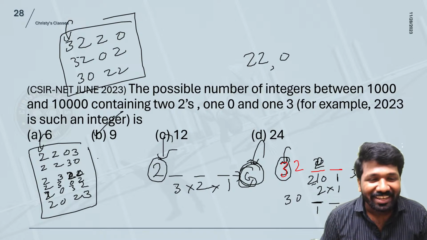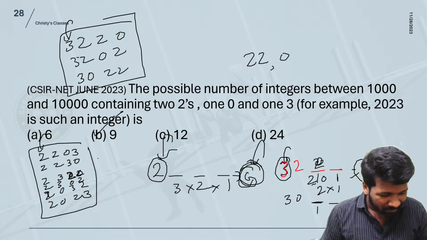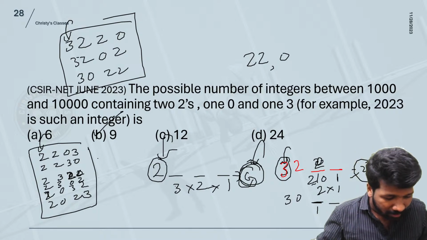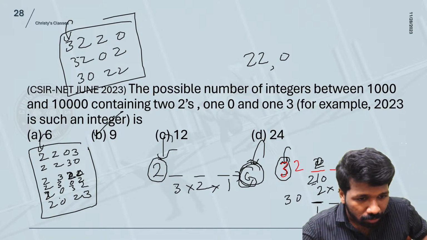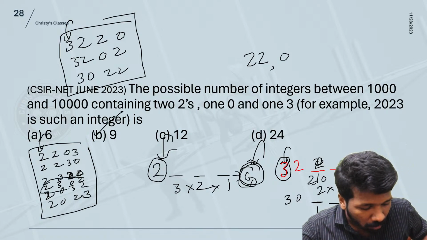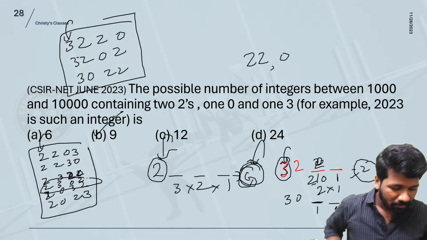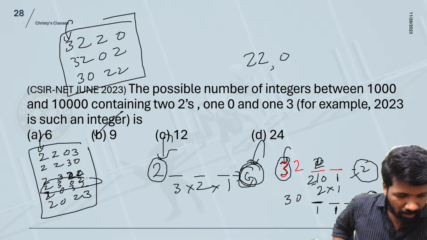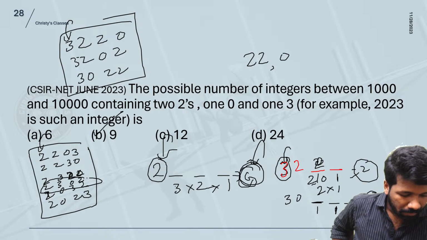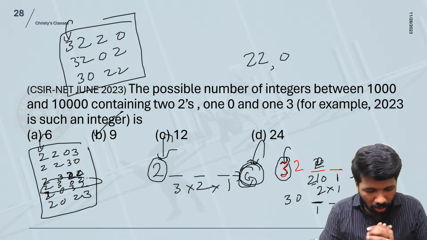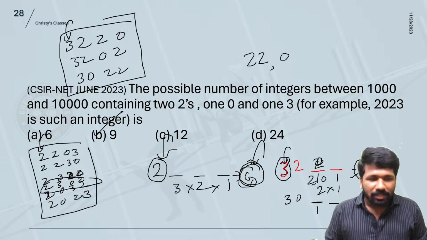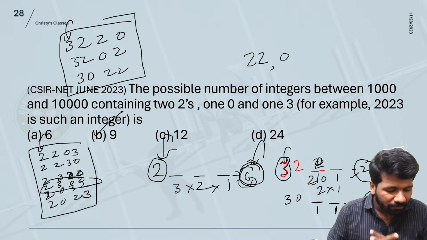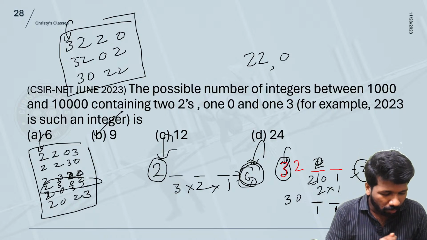Okay, so anyway, all of you understood this. 2302 is already written here, the fourth one. Okay, so all of you clear? Yeah. This was a little tougher one. The remaining questions all, I hope it is clear.